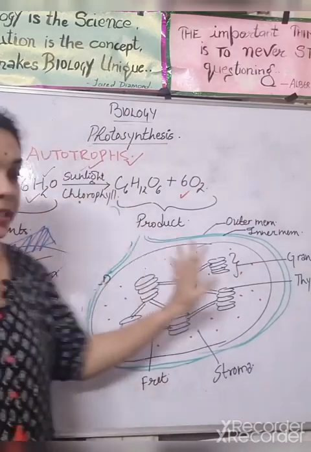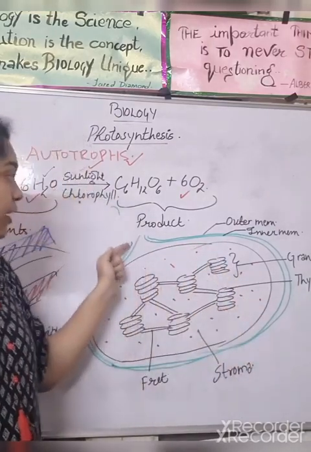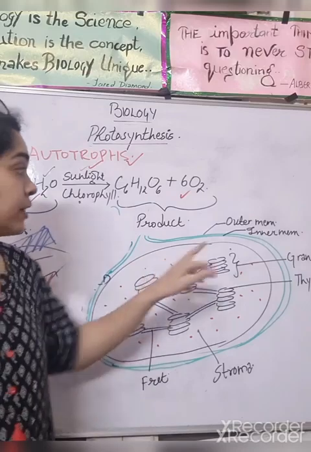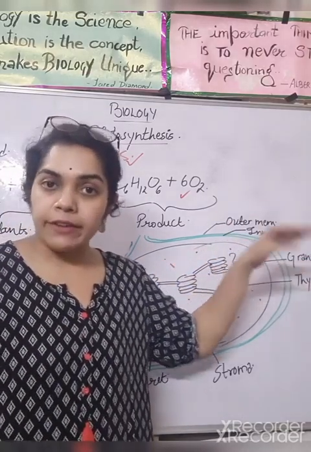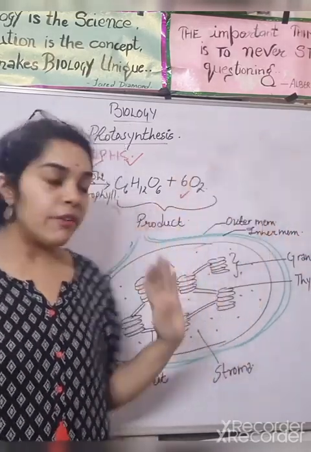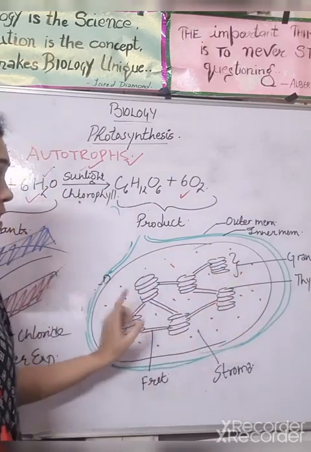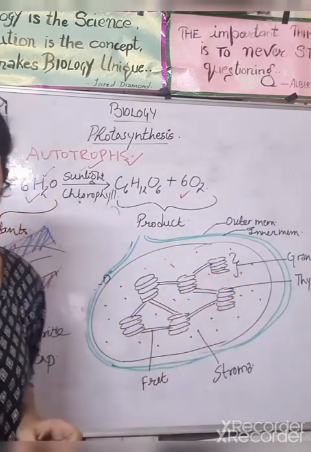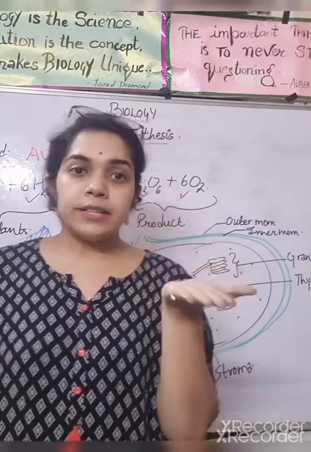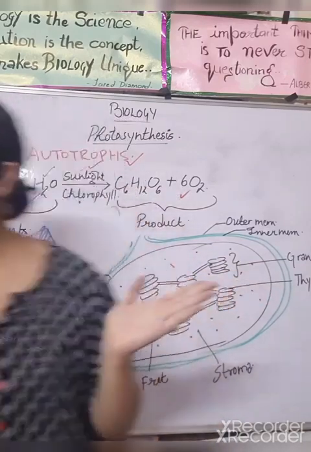Okay, now we will see the structure of the chloroplast. There are two layers in the chloroplast, the inner layer and the outer layer, right? Then this is your granum. Okay, so understand it. Imagine this is a book, right?